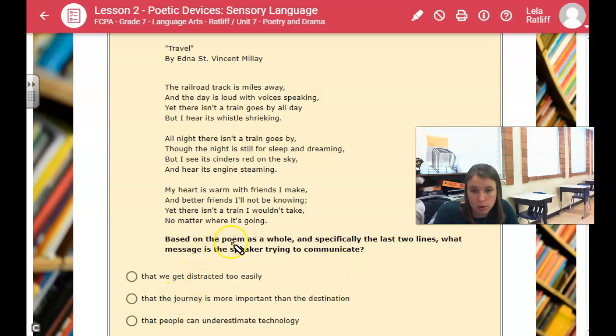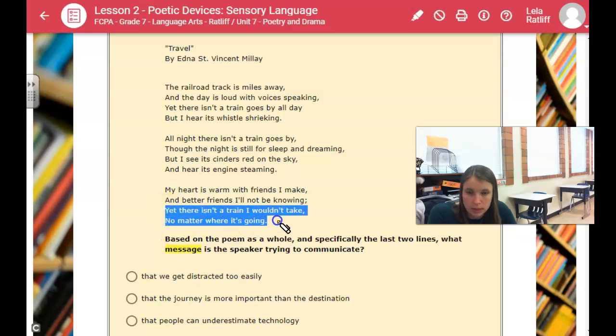Based on the poem as a whole, and specifically the last 2 lines, what message is the speaker trying to communicate? So our keyword is message. So let's look at the last 2 lines. It says, yet there isn't a train I wouldn't take, no matter where it's going.